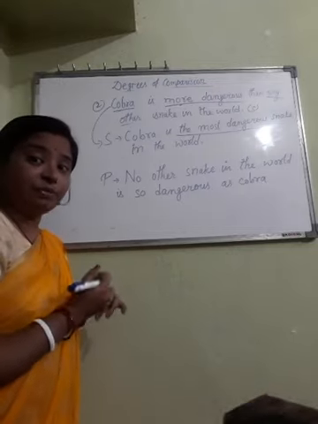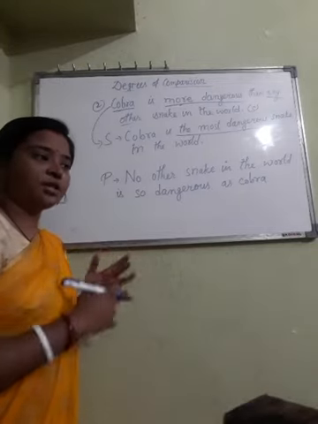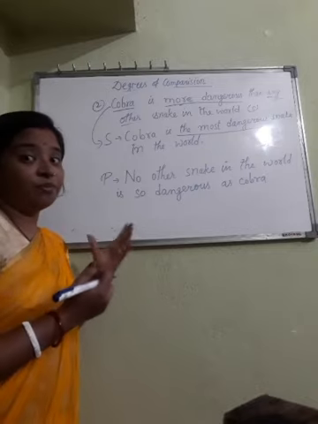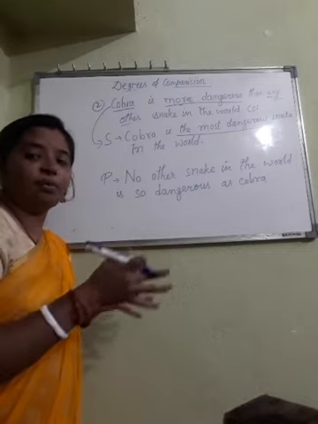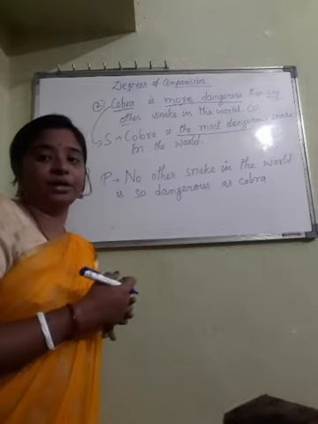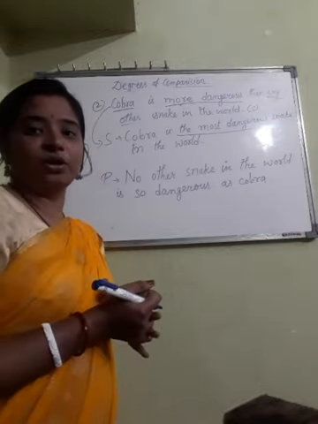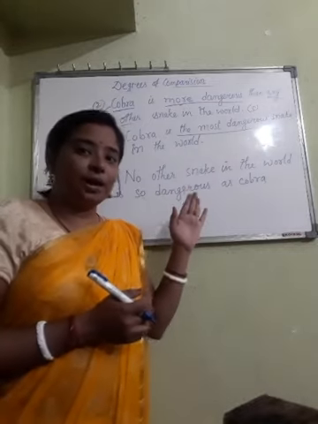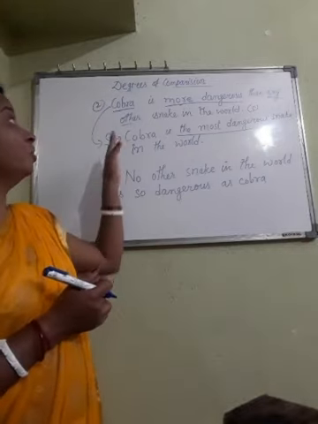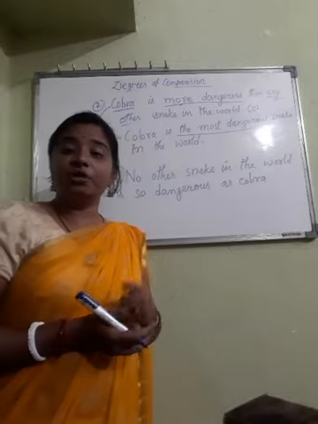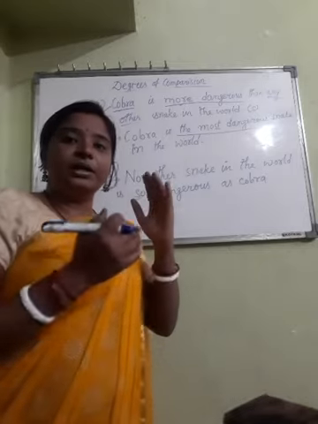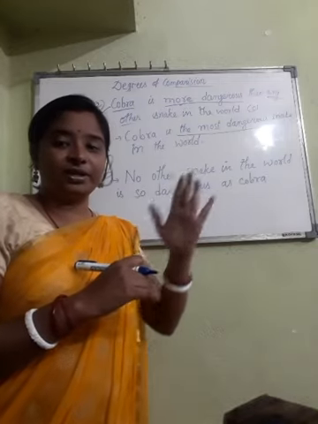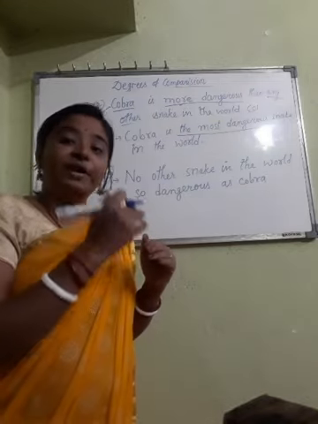See, this is type 2. In type 2, positive, comparative and superlative, all these three come. In type 1 I said only comparative and positive we can include. In type 1, superlative degree we cannot include because there we always make a comparison between two. Now when we are doing type 2, remember this formula. How can you identify it? If the question is in positive degree, then in that question you will find no other.